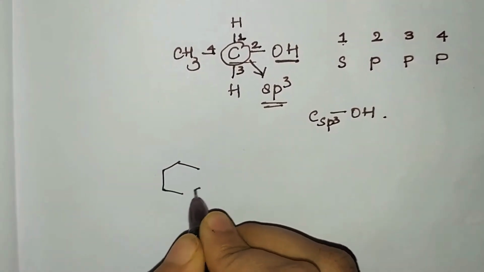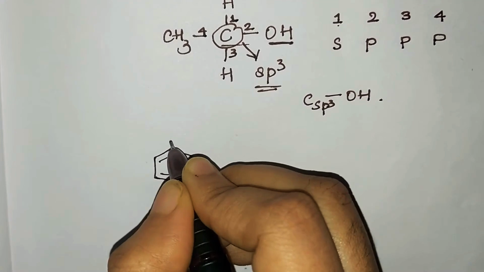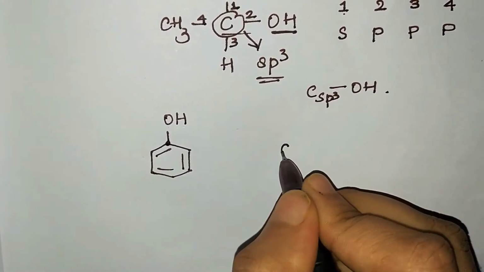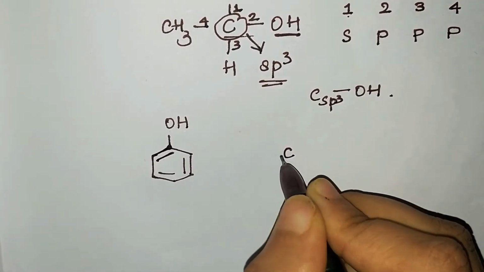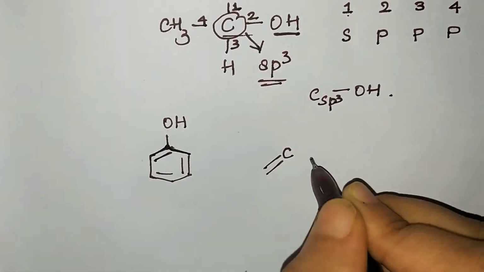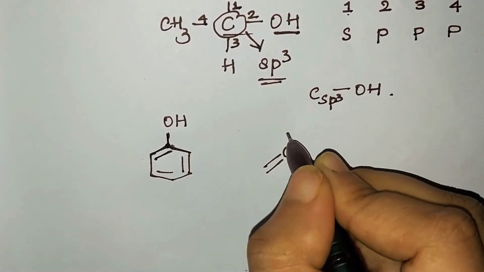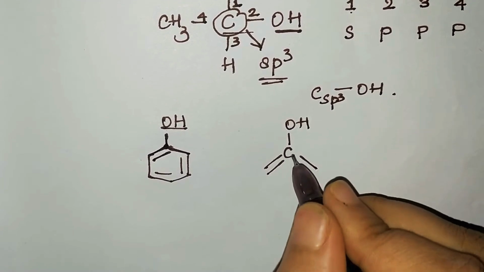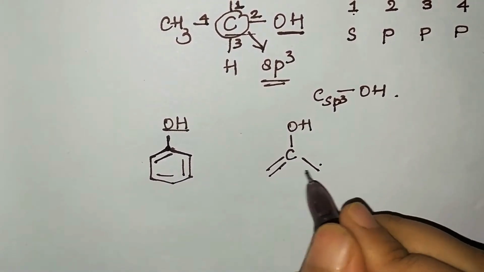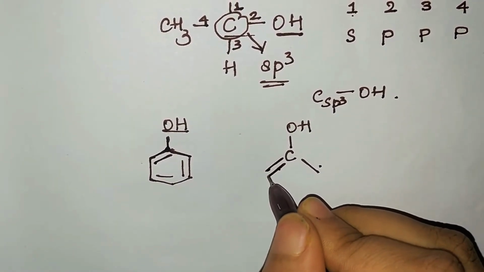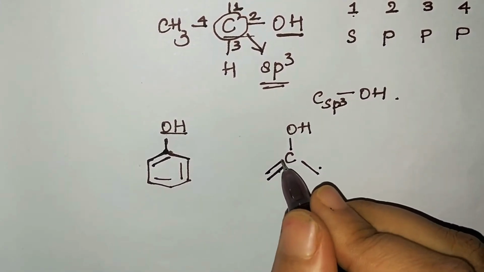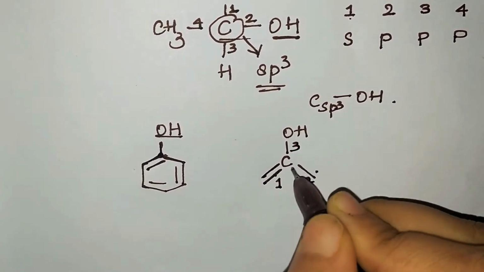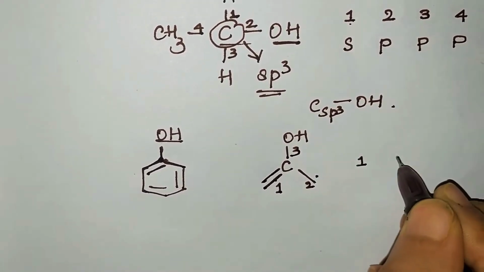Let us take another example to find out the sp2 hybridized carbon. One thing you have to remember is that in the benzene ring all the carbons are sp2 hybridized. So we'll consider the carbon to which OH is bonded. That carbon is bonded with a double bond on one side, a single bond on one side, and one to OH. Remember, whether it is a single bond or double bond, it is considered as a single electron pair. So we'll consider it as one side. So only sides you have to remember, not the bonds totally. So it is bonded on 3 sides. So 1, 2 and 3.